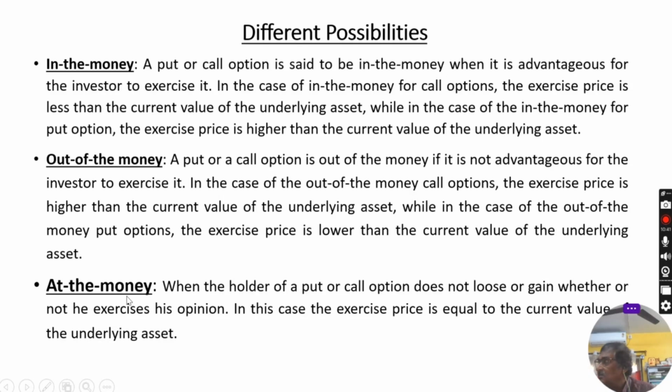Now, at the money. What is this at the money? When the holder of a put or call option does not lose or gain anything, that means a no loss, no profit situation. When will it be? When the market price of the asset and the exercise price are equal, then it is at the money. So these are the three different possibilities.